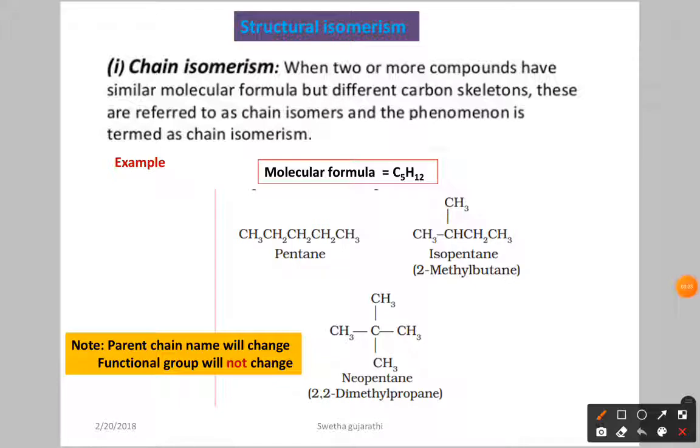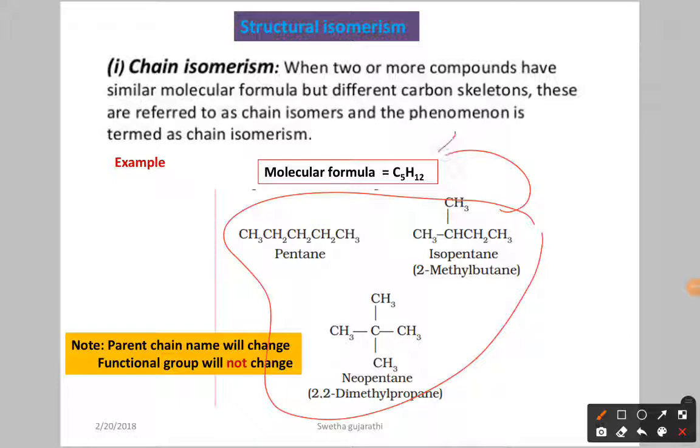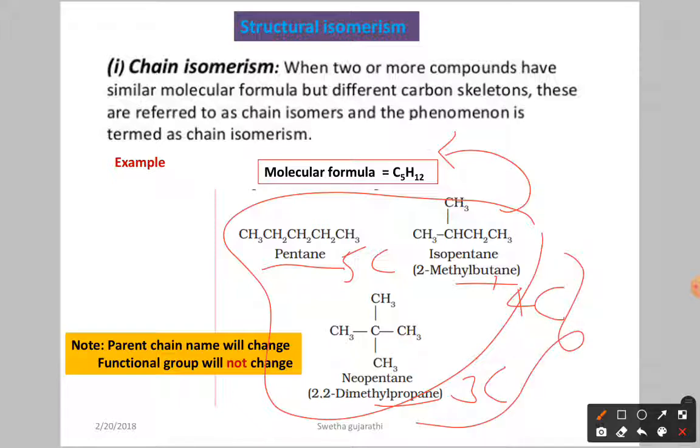Now what we want to convey here is that all these molecules have the same molecular formula, isn't it? What is the formula here? C5H12. But if you see the parent chain, this one has 5 carbon atoms, pentane. This has 4 carbon atoms, butane. And this has 3 carbon atoms. So they differ in the parent chain. That's why it is called chain isomerism. The molecular formula is the same, but they differ in the carbon chain.